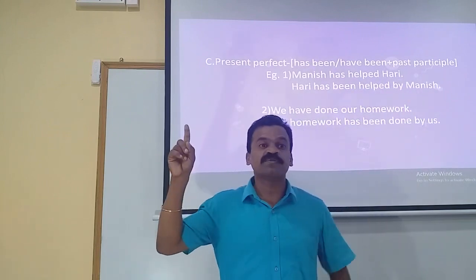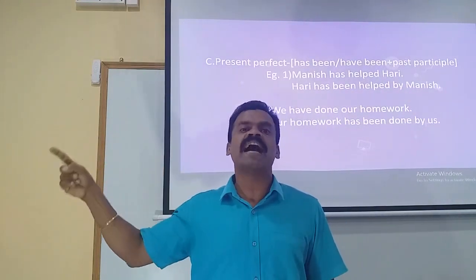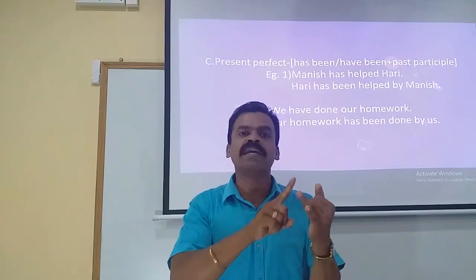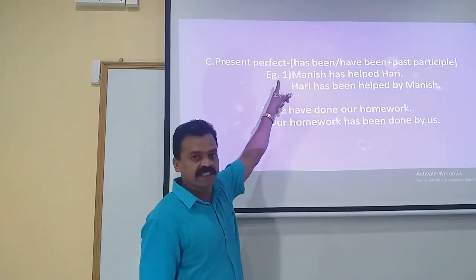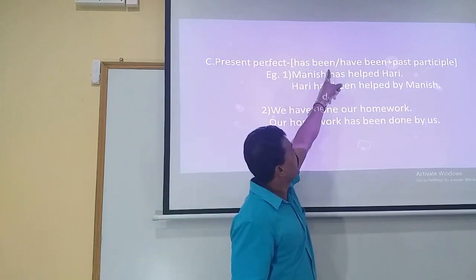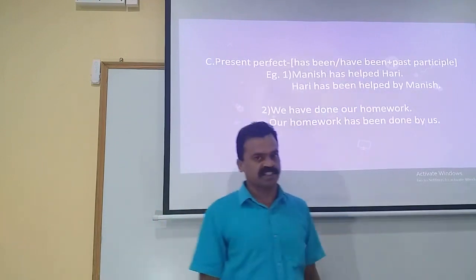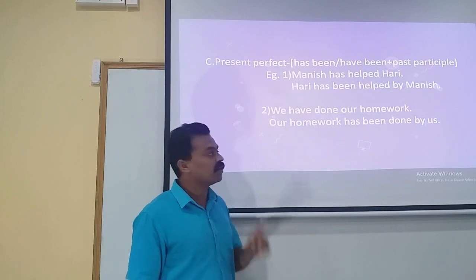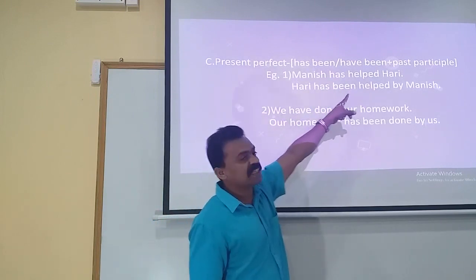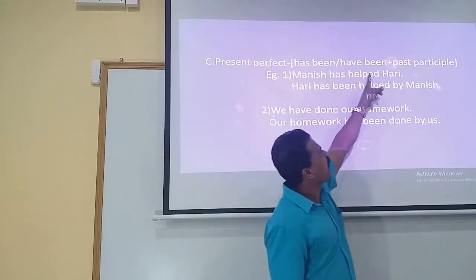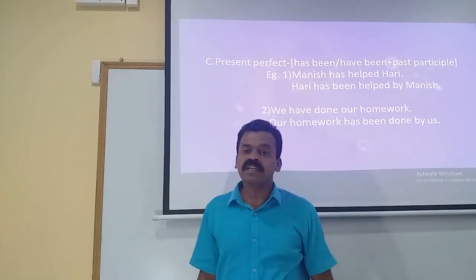Please remember, when it is perfect tense, it is has been or have been. In continuous tense we saw it was being, B-E-I-N-G, is being, am being, or are being plus third form of the verb. Whereas when it is in perfect tense, it is has been or have been plus past participle. When the subject is in its singular form, we make use of has been plus third form of the verb. Whereas when the subject is in plural form, we make use of have been plus past participle of the verb.